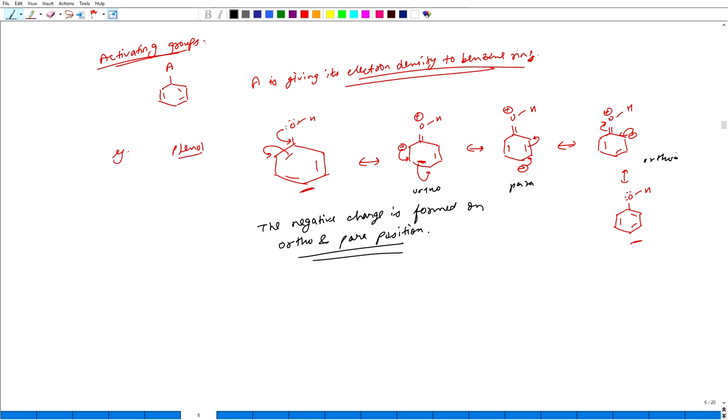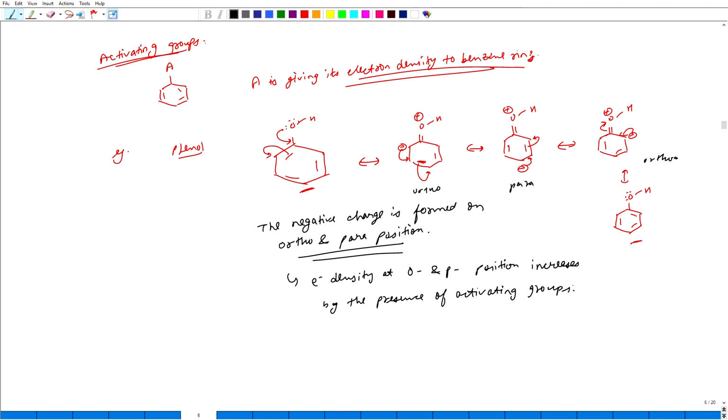So, what is actually happening is that the ortho and para positions are getting negative charge in this resonance. So, electron density at ortho and para positions increases by the presence of activating groups.